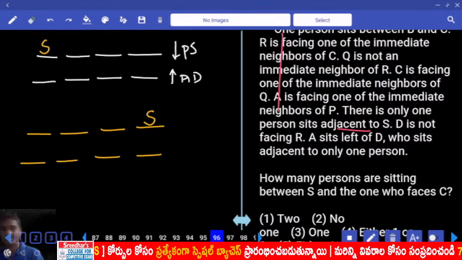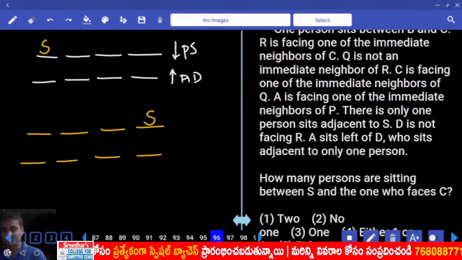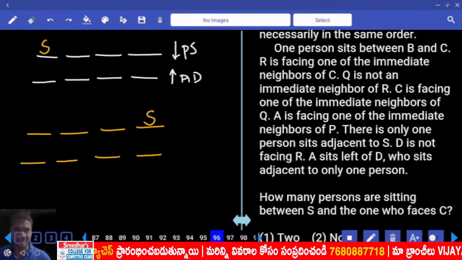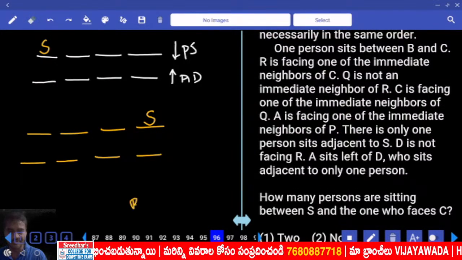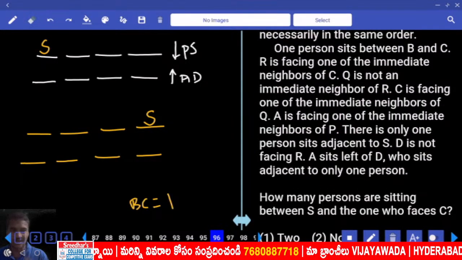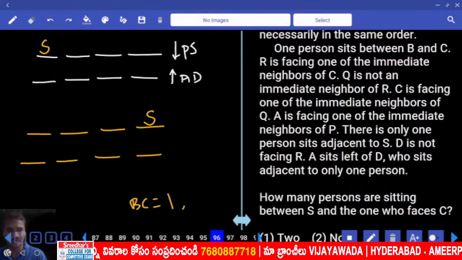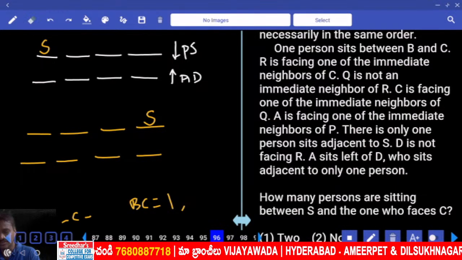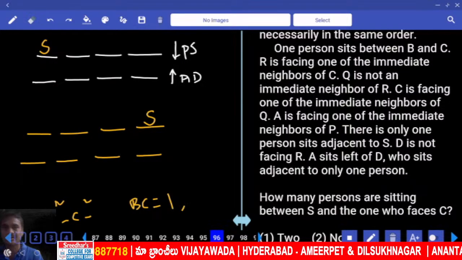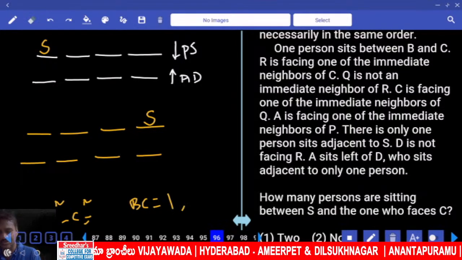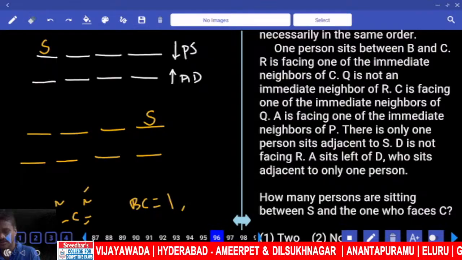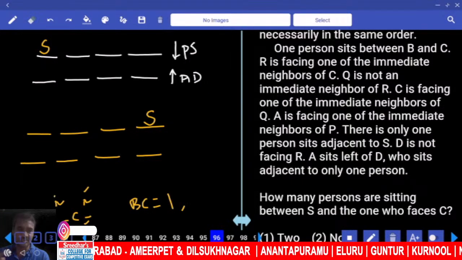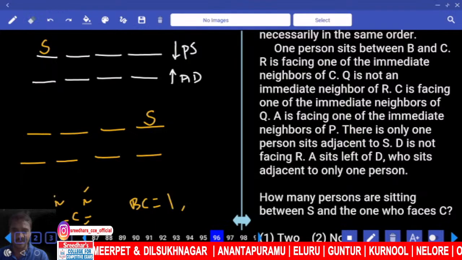Is that right? Then now, S is here and one person between B and C, that is, one person between B and C. R is facing one of the immediate neighbors of whom? C. Now R is facing one of the immediate neighbors of C. Who must be opposite C's neighbor? R is opposite C's neighbor, to the left hand side of C. Two possibilities. Then C is facing one of the immediate neighbors of whom?